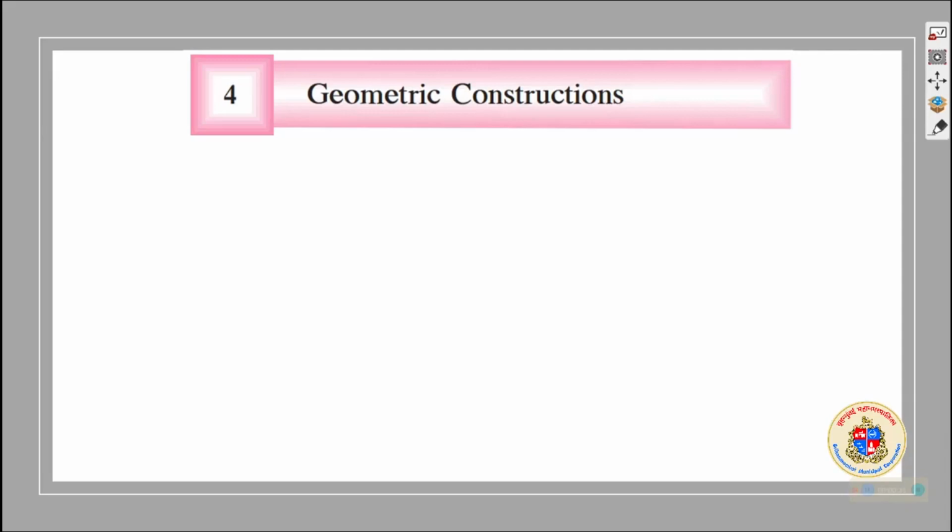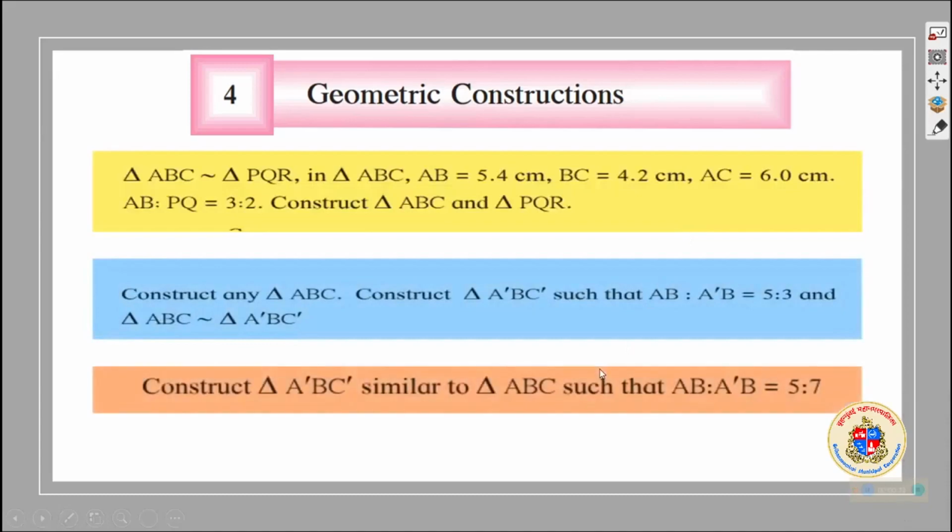Let us just stick to what is given in the textbook, what we are supposed to learn. We know that there are different types of construction you have to study and understand. The first one is construction of a triangle ABC similar to triangle PQR, where we are given the sides of the triangle ABC and the ratio of the sides of the two triangles.